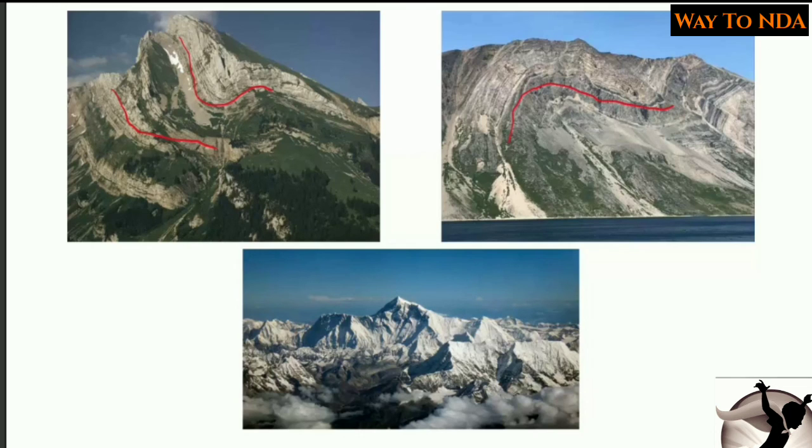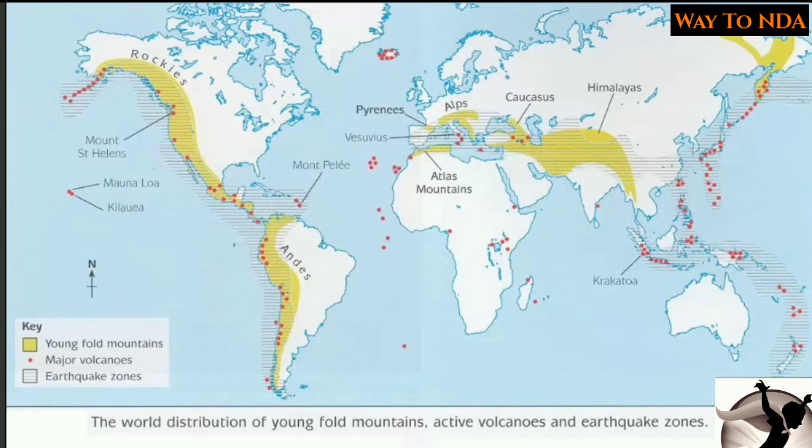Okay, two plates collided with each other, one plate went inside and the other plate got folded, and due to this young fold mountains were created. Okay, here you can see young fold mountains, and mainly you will find these young fold mountains on the plate borders only.